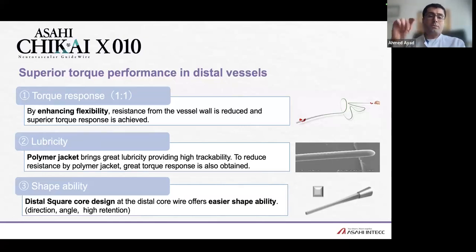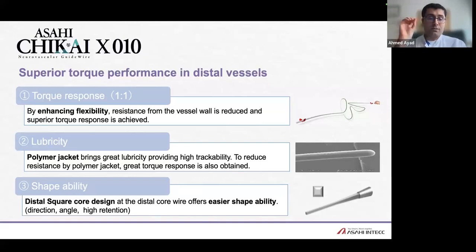And the problem is that you navigate through two curves, and after the third curve, you rotate like crazy on the wire, and nothing is going to happen. This is one of the advantages of this wire. So you can torque this wire very well, even through very difficult curves. And one of the main advantages, and sometimes a disadvantage, is you can shape this wire very well.